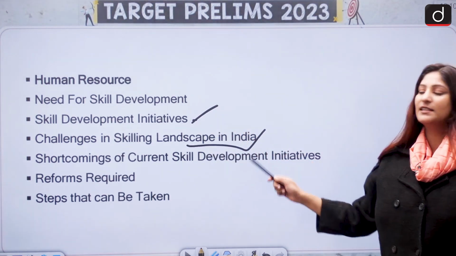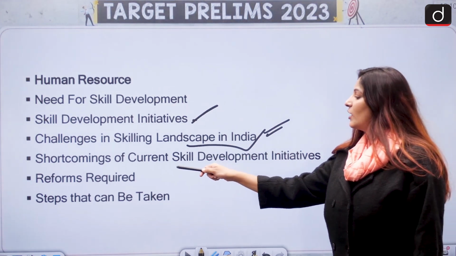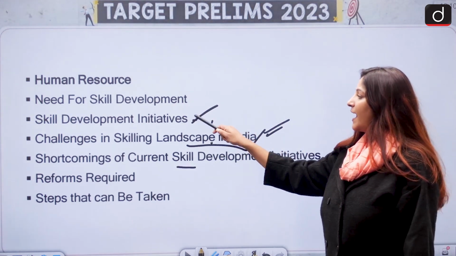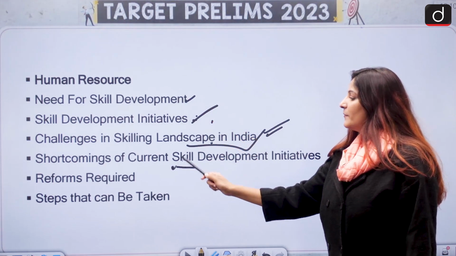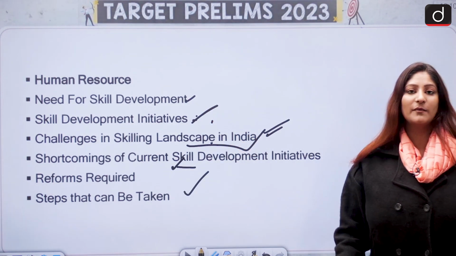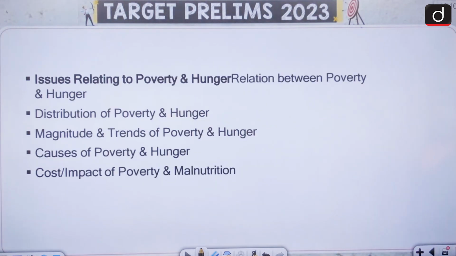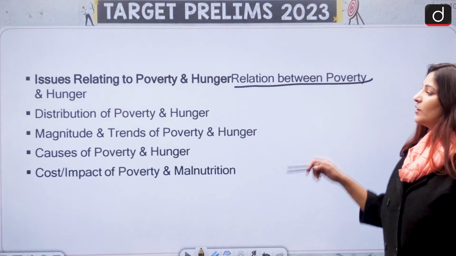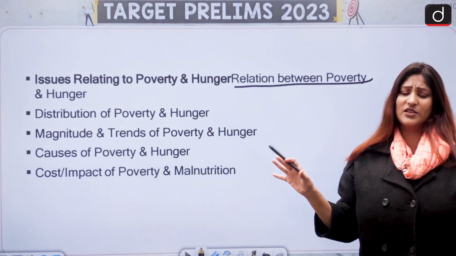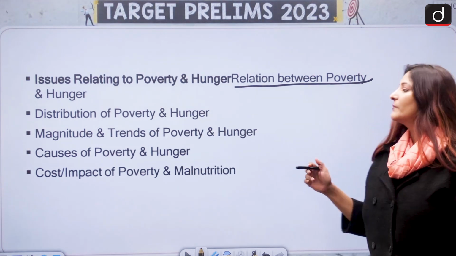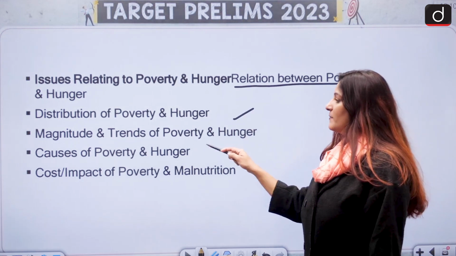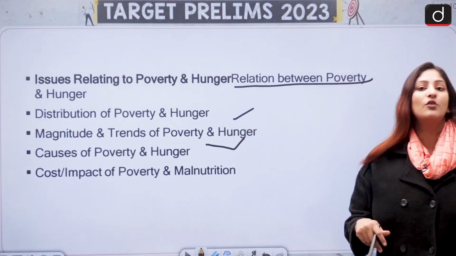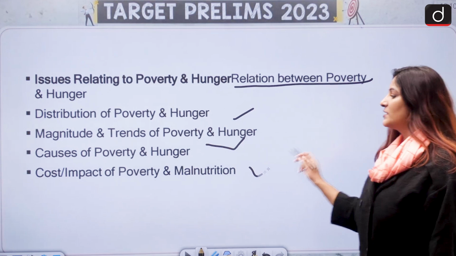Challenges in the skilling landscape, again this one is important. Shortcomings, this is important from the perspective of pre and mains. Need, reforms and steps that can be taken are important from the perspective of mains examination. Then issues relating to poverty and hunger: what is the relation between poverty and hunger? Distribution of poverty and hunger, magnitude and trends of poverty and hunger, and causes of poverty and hunger, plus cost and impact.